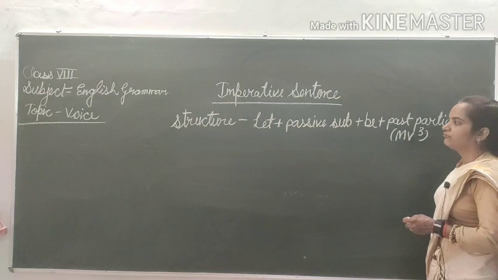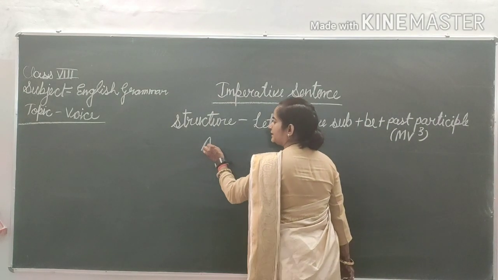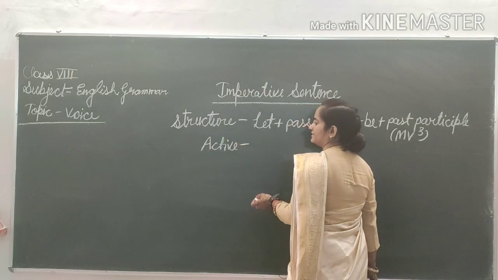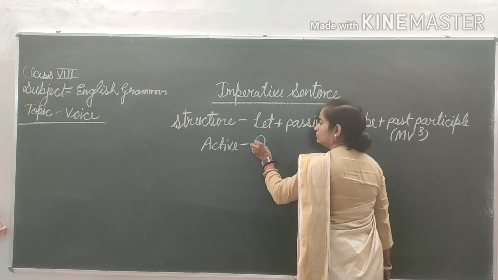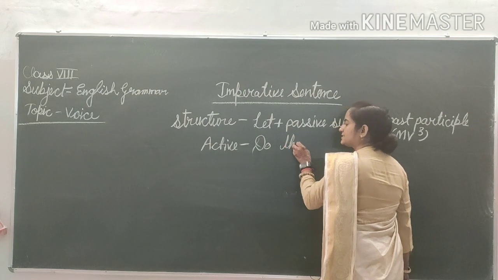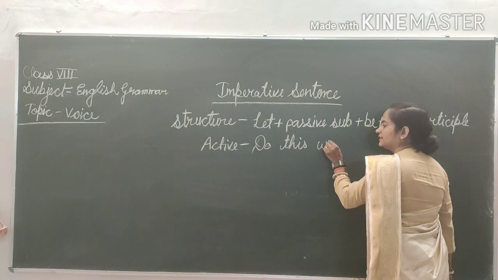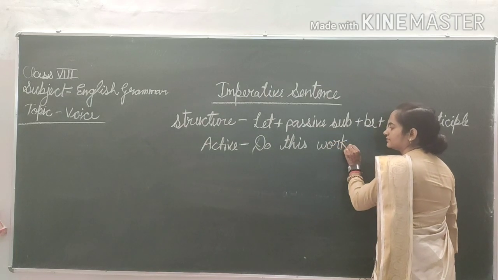For example, I will give you an example of an active sentence. "Do this work" is your sentence.